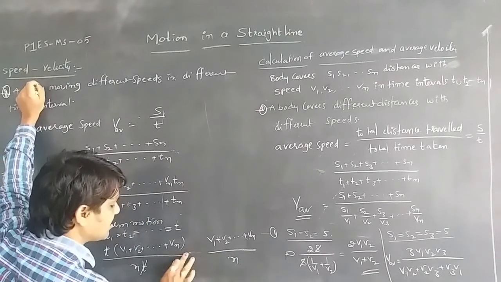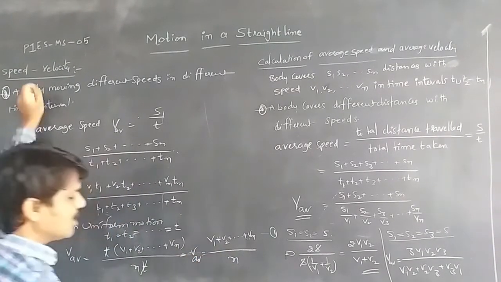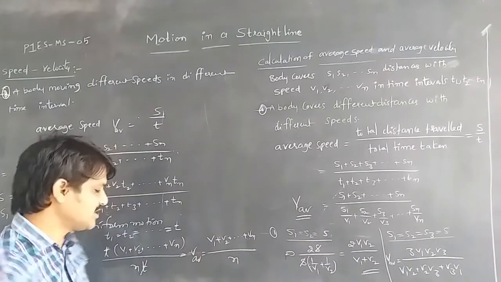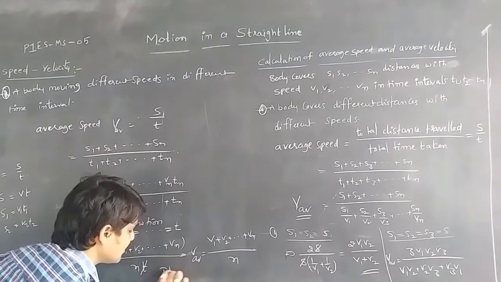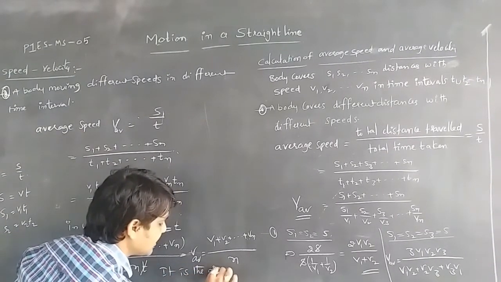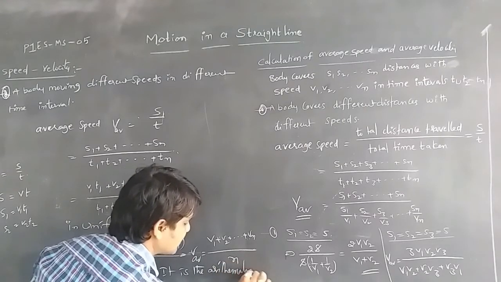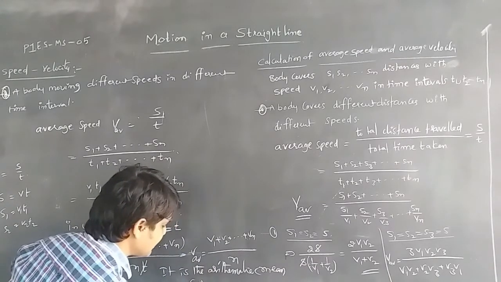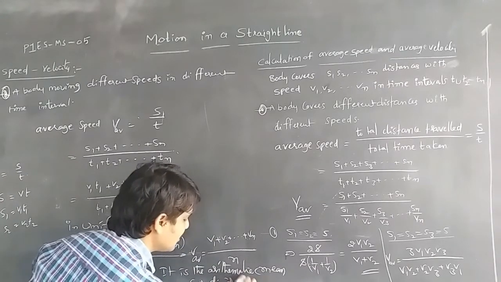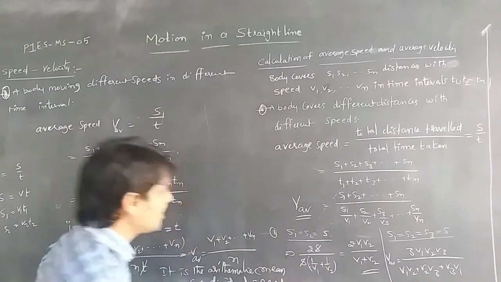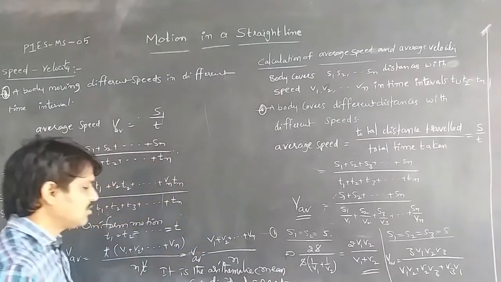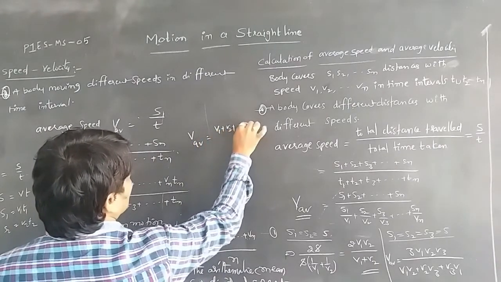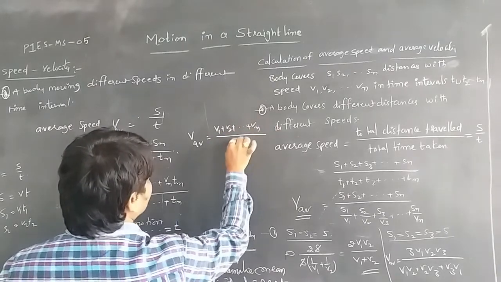So V average is equal to V1 plus V2 plus up to Vn by n. This is called the arithmetic mean of individual speeds. It is also known as the arithmetic mean, V average is equal to V1 plus V2 plus up to plus Vn by n.